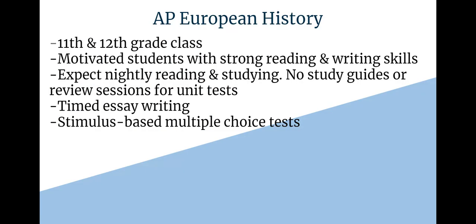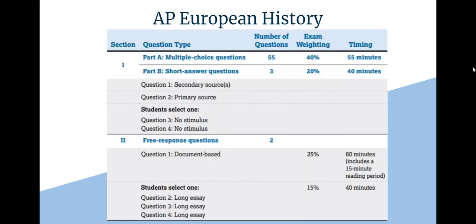Now, as I said, this is supposed to be a class for 11th and 12th graders who are motivated and have strong reading and writing skills. You want to take the class, you are interested in European history, and you should also expect nightly reading, and that you're expected to be studying every night. This is not a class in which you'll get study guides or review sessions, very similar to your AP World or AP US History classes. Your essays will be timed, and you will also have stimulus-based multiple choice tests. I'll show you what I mean in just a moment.